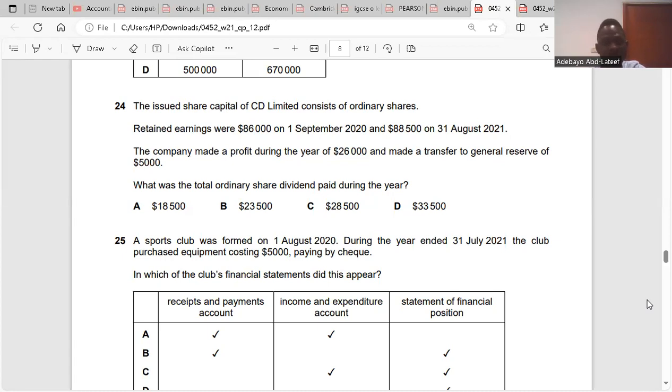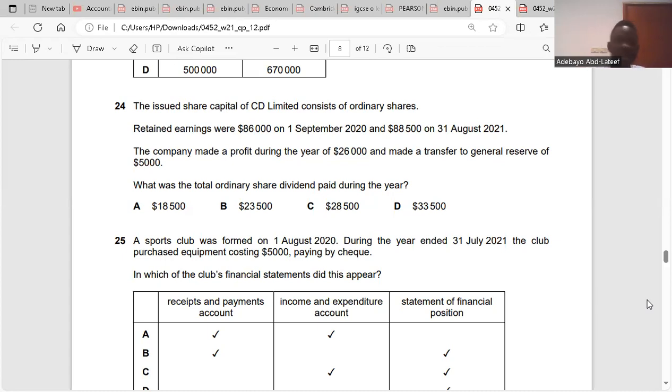Do you get it? Yes. Okay, so our opening retained earnings is 86,000. You add the profit for the year to it, which is 26,000. You less closing retained earnings and the general reserve. So the answer is 18,500.